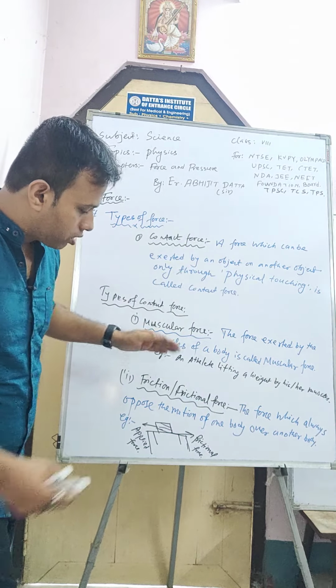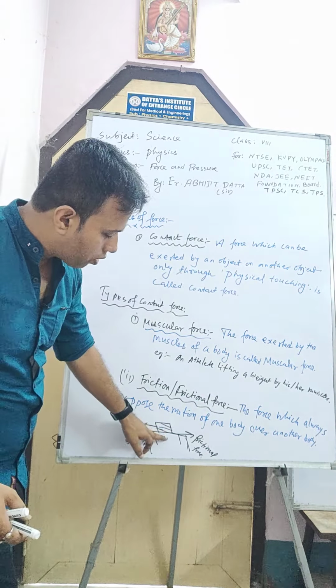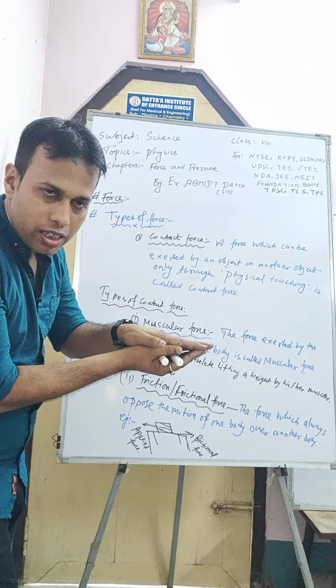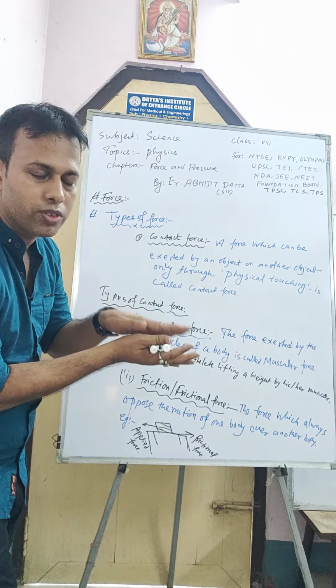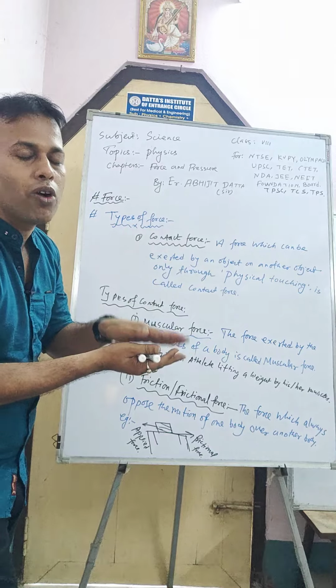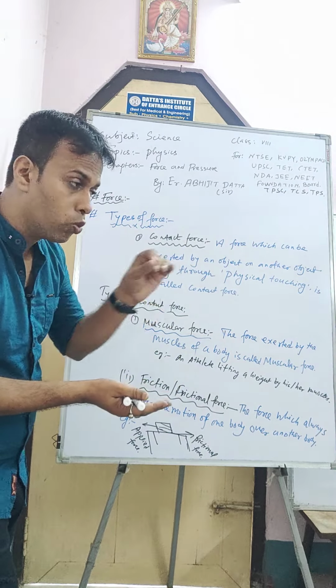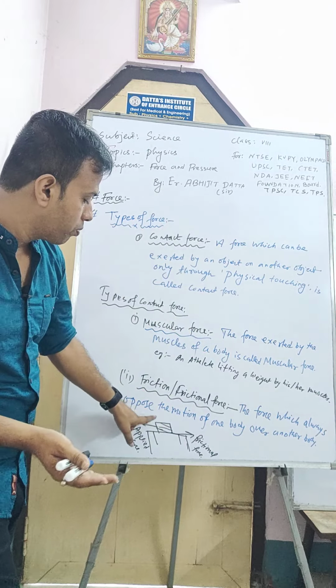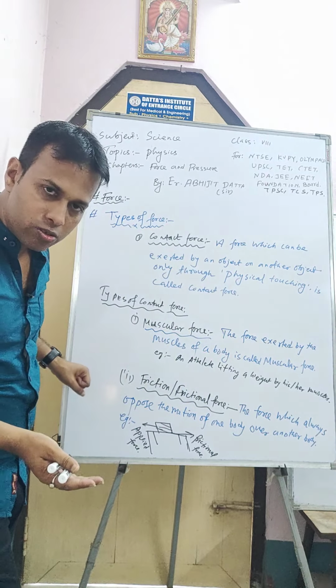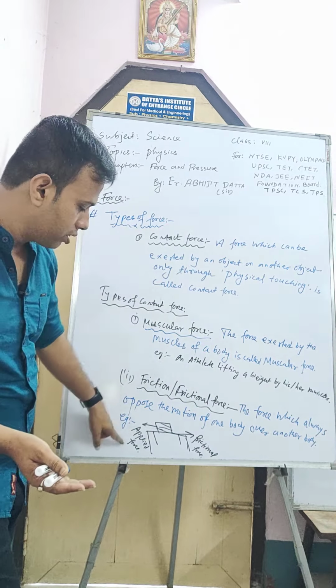Now, in between the contact surface of the block and the table, there will be one force acting in the opposite direction of the motion of the block. The block will move in that direction by applying this force.